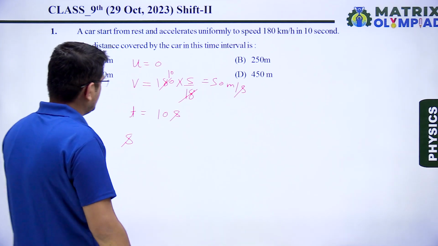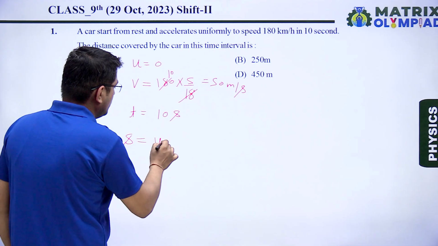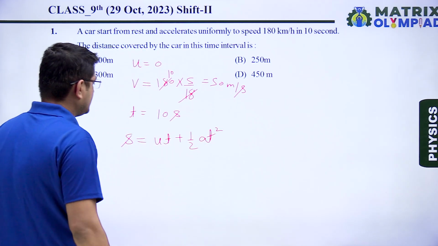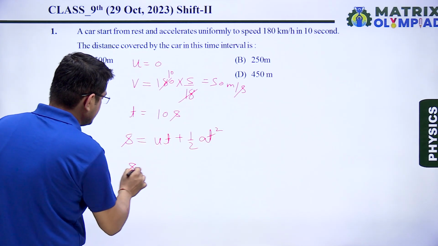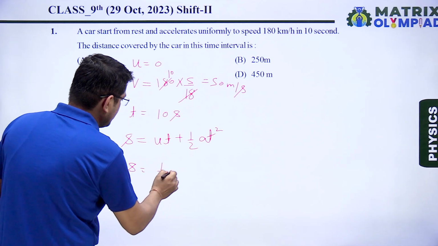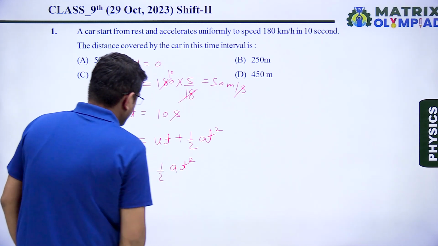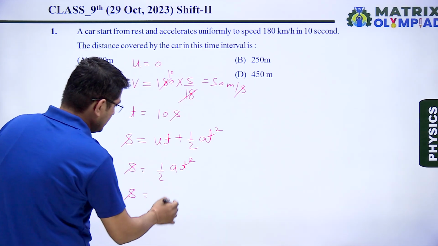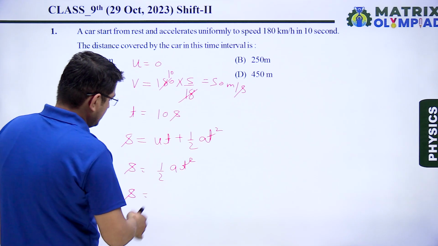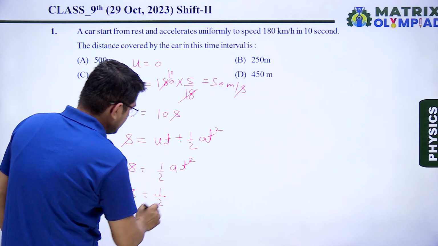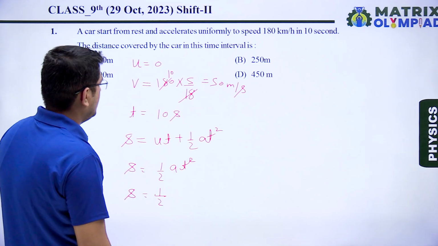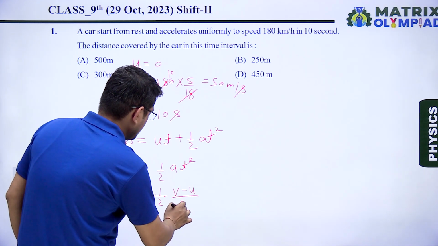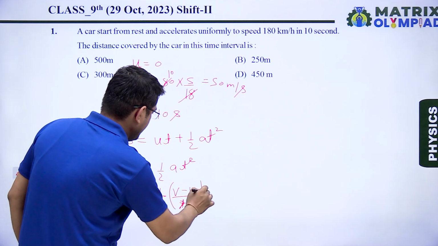So using equation of motion, S is equals to ut plus half at square. We know that value of u is 0. So S is equals to half at square. We know that acceleration is equals to change in velocity with respect to time. So change in velocity is given by (v minus u) divided by t, multiplied by t square.